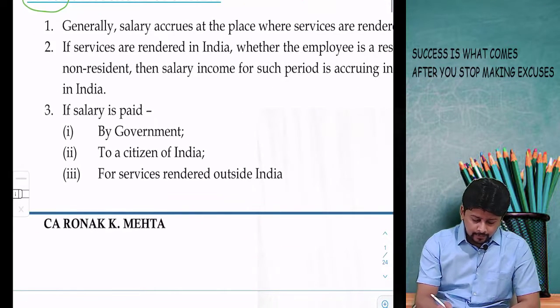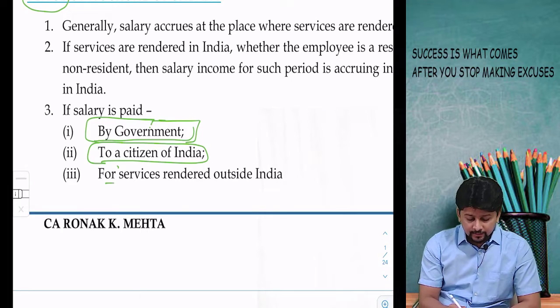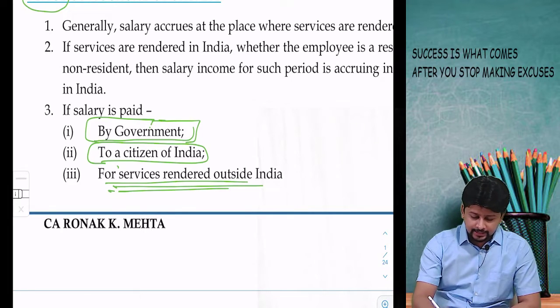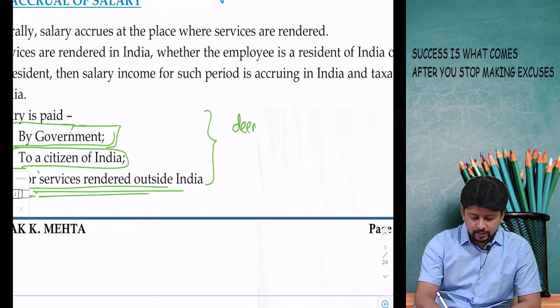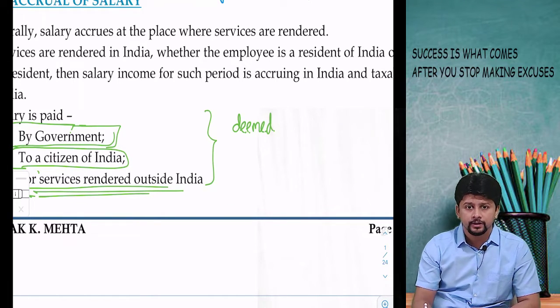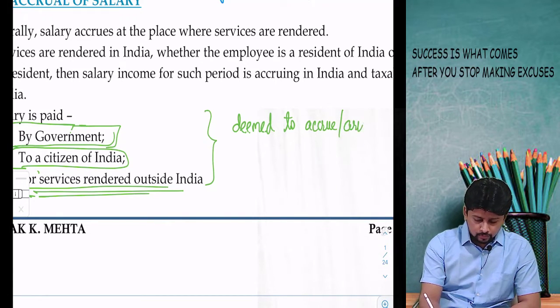But if you are a citizen of India who is receiving salary from the government, then even if the services are rendered outside India, this is covered by section number 9. And if you remember our revision videos, section 9 is income deemed to accrue or arise in India.